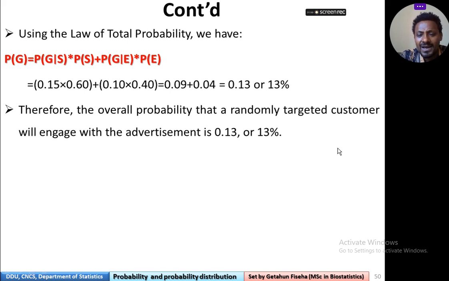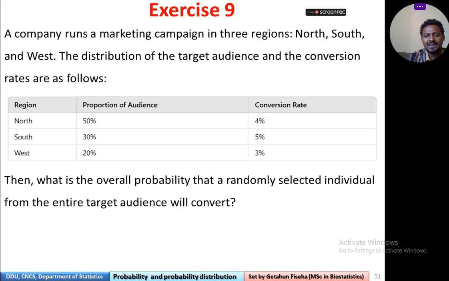So the overall probability that a randomly targeted customer will engage with the advertisement is 13%.